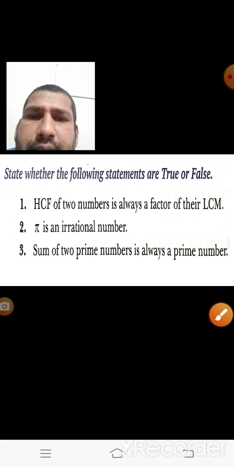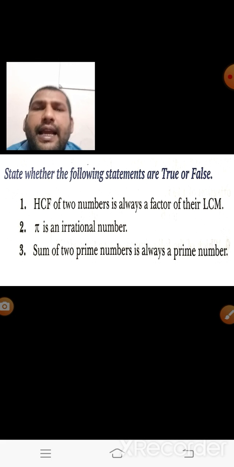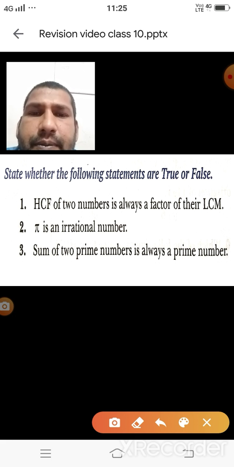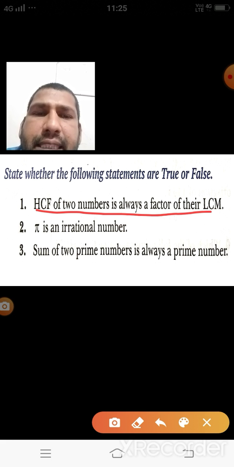Let us solve some true false questions. HCF of two numbers is always a factor of their LCM, and this is a fact. If you have gone through the practice questions of chapter one, what we observe is that HCF is always a factor of their LCM. It means that the answer is true.